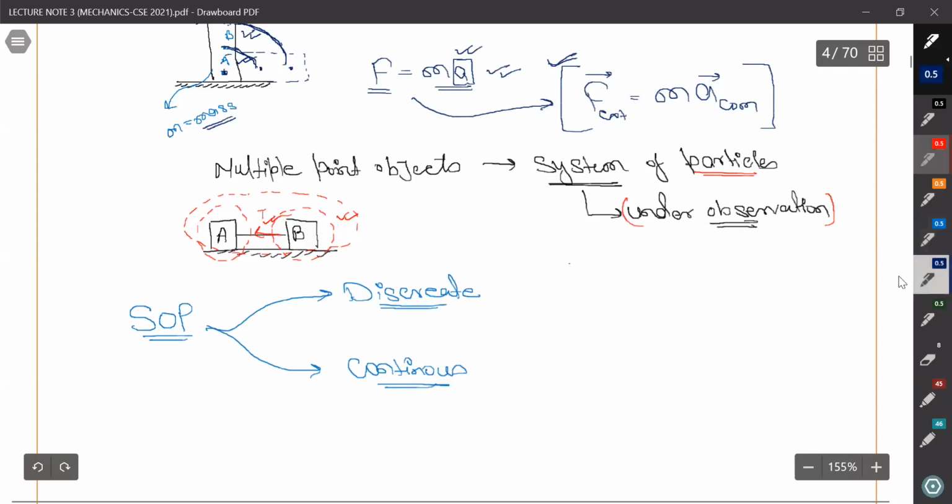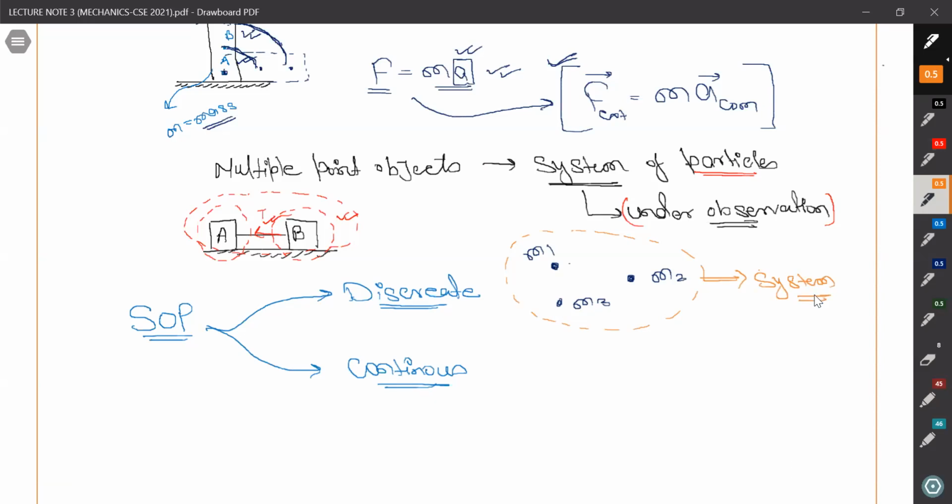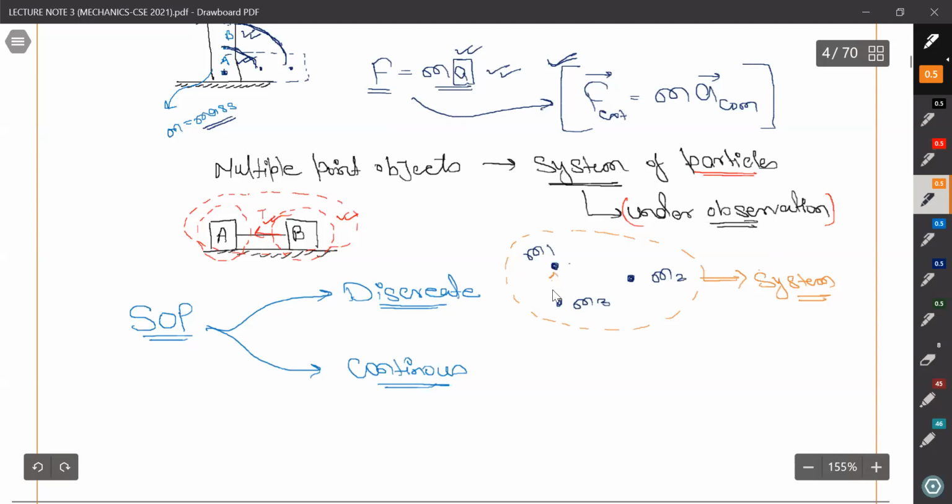Suppose we have 1 point mass here m1, 1 point mass here m2, 1 point mass here m3, and we are considering this as our system. So it will be termed as discrete system because there is a finite distance between the particles.